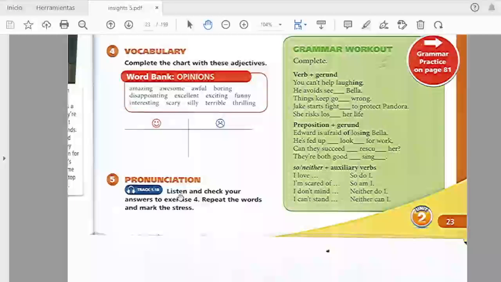You are going to listen and check your answers to the exercise, and then repeat these words and mark the stress. If you consider that the word has the stress or accent at the beginning, in the middle, or at the end, that's what you have to do.